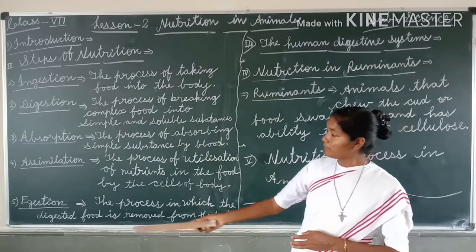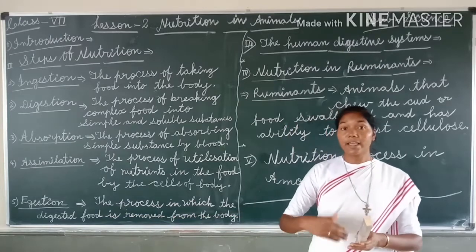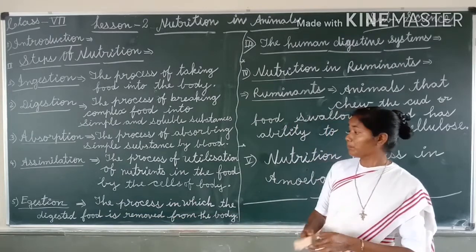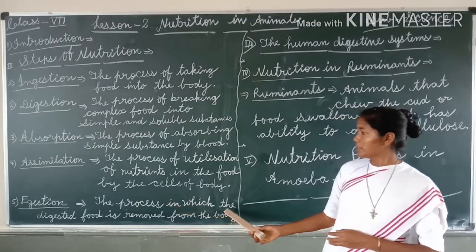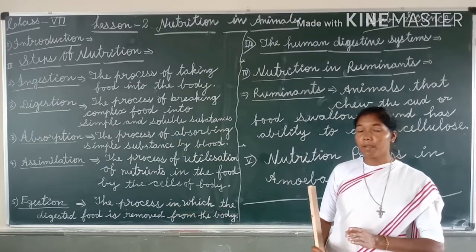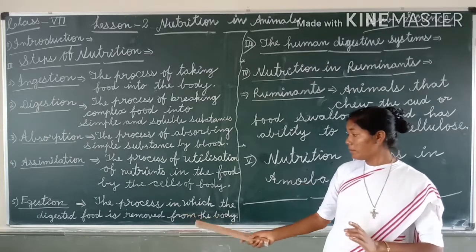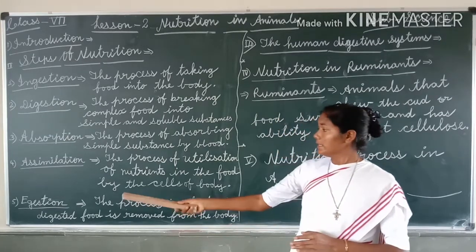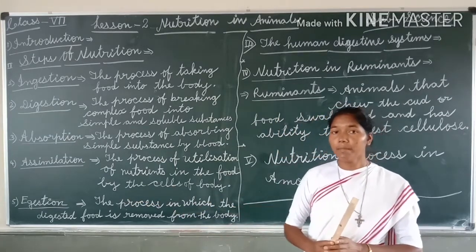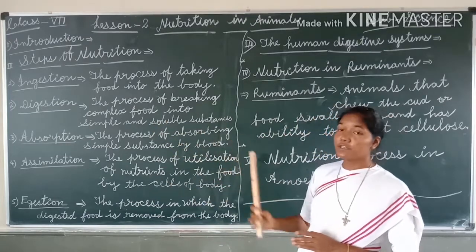Then the fifth one, egestion, means excretion. The process in which the digested food, remember the digested food is removed from the body, that is called the egestion. Okay, so these are the 5 steps of nutrition.